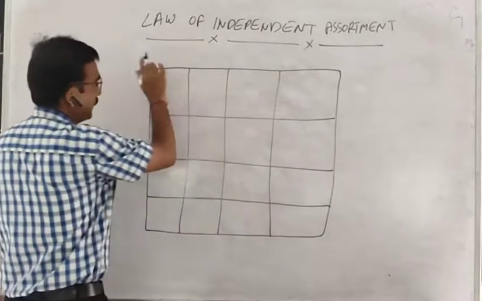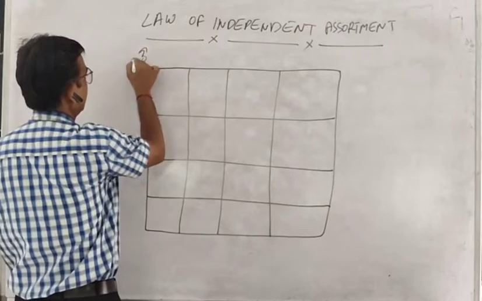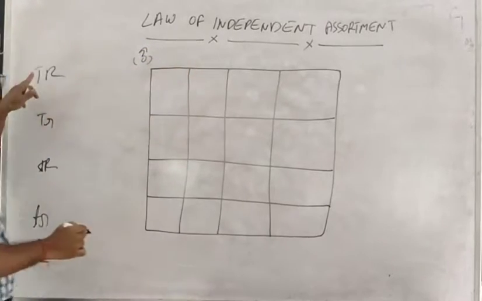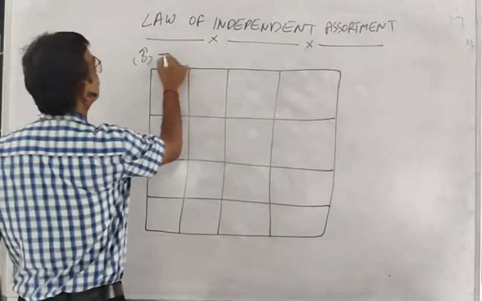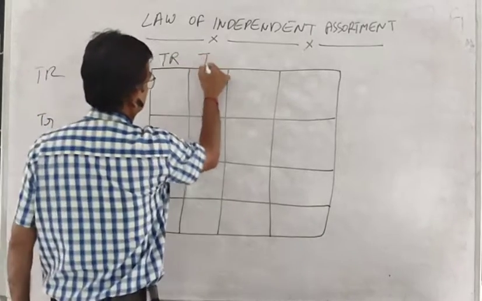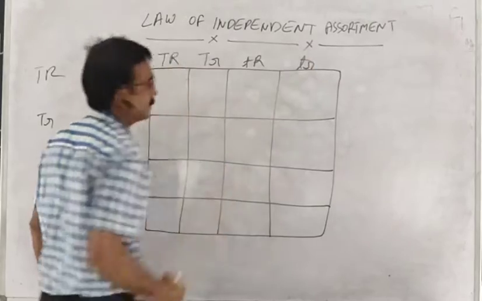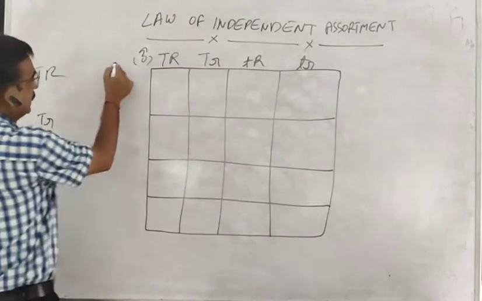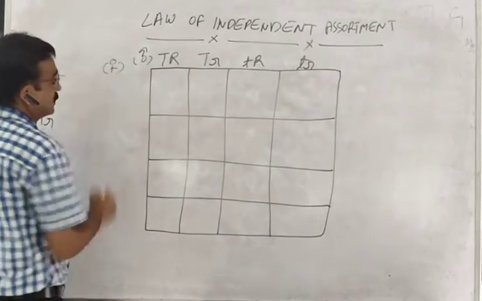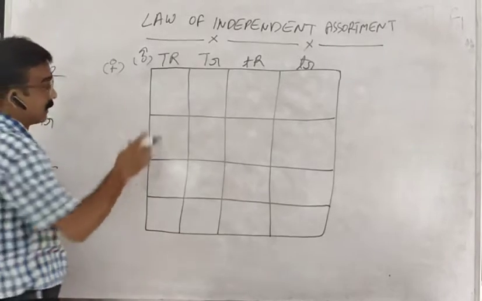Now, on one side, we will place the male gamete, meaning pollen grain, like this. Clear? On another side, we will place the female gamete or egg.